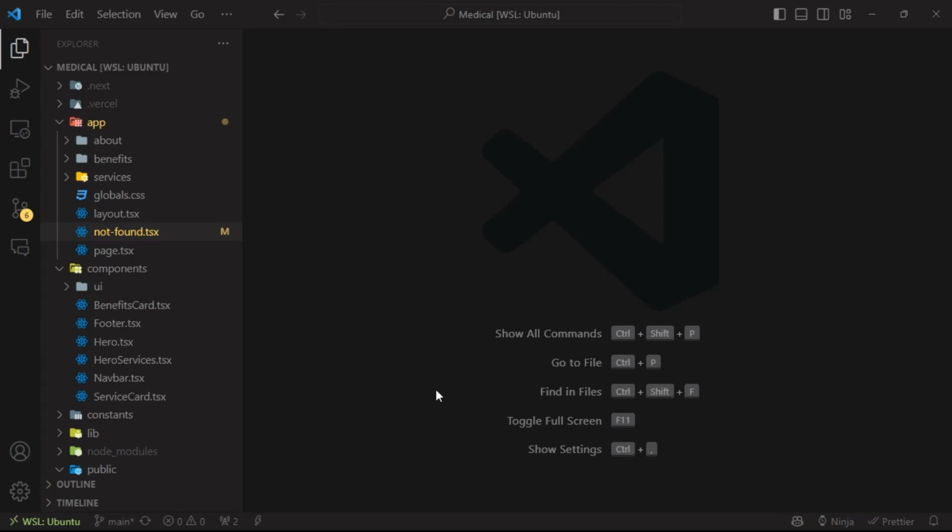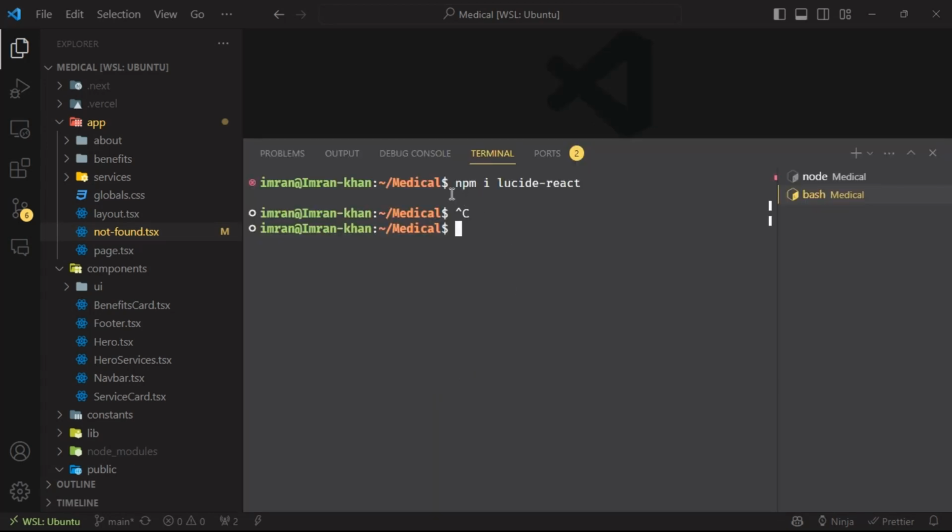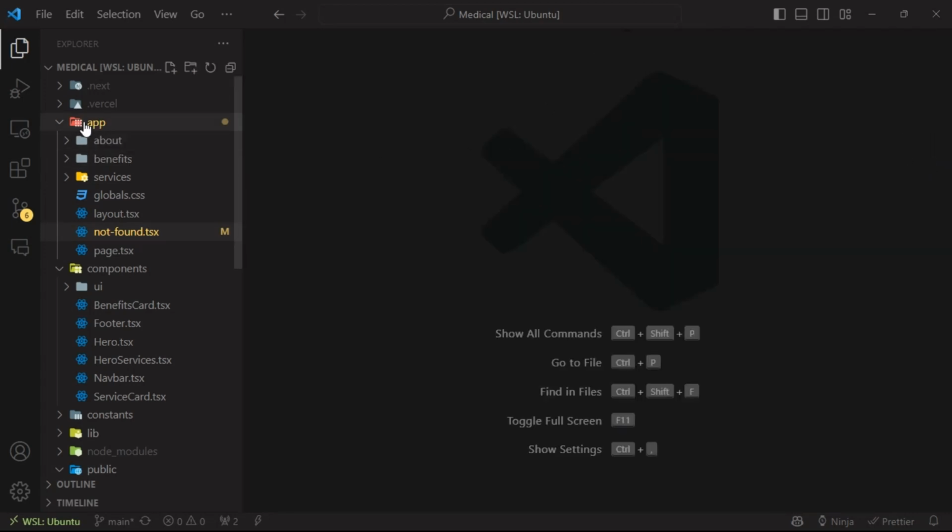Open your favorite code editor, open your terminal, and install one package: npm install lucide-react. Lucide React is just an icon library which will give us a loader. Now I already have installed this. Now let me show you.